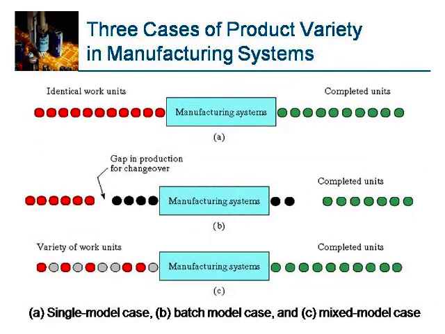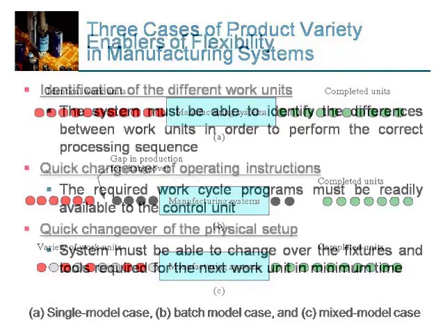You see these 3 cases of product variety in a manufacturing system. In this manufacturing system, all are identical work units and completed units. Here in this manufacturing system, there is product changeover. These are one type, these are one type, and this is product changeover, and it's all output of this. And here is a variety of work units. You have different work units to work on, and you have completed units of this.